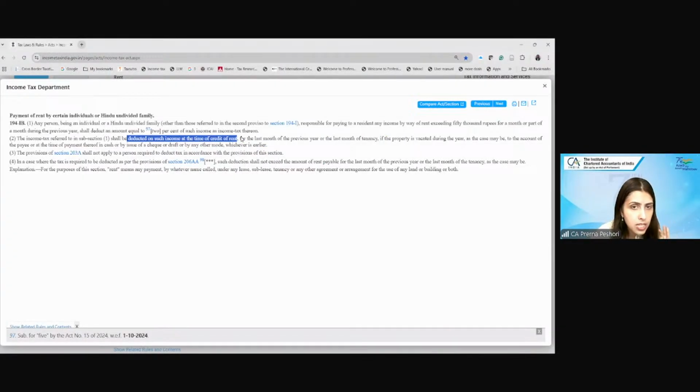Now, what they are trying to say here is that the provisions of section 203A shall not apply to a person who is required to deduct TDS in accordance with the provisions of this section. Which means what? That the TAN number need not be obtained by such individuals or HUF.